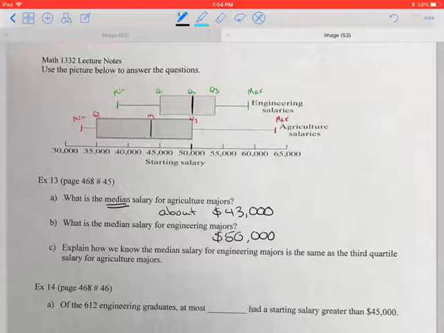Part C says, explain how we know that the median salary for engineering majors is the same as the third quartile for ag majors. Well, to do that, we can just take this line. We can see that they're completely lined up. So this is the median here, and then Q3 there. So we can just say the median and Q3 are lined up on the graph.